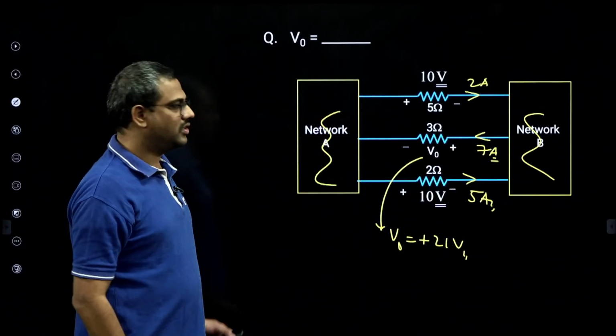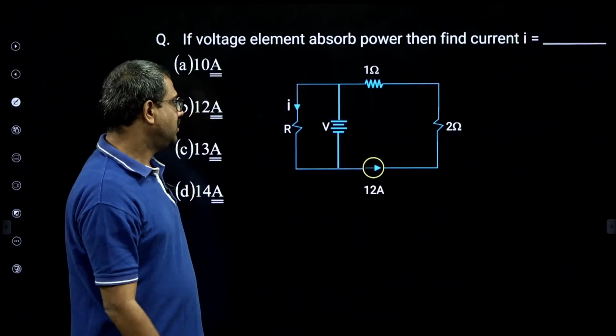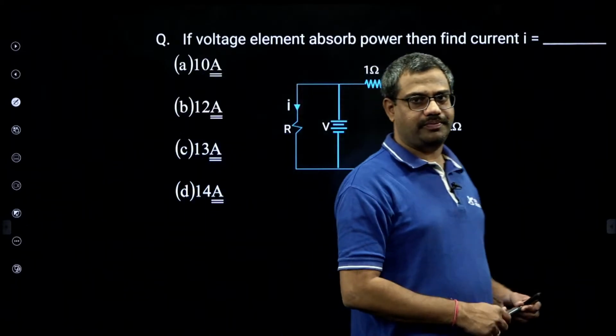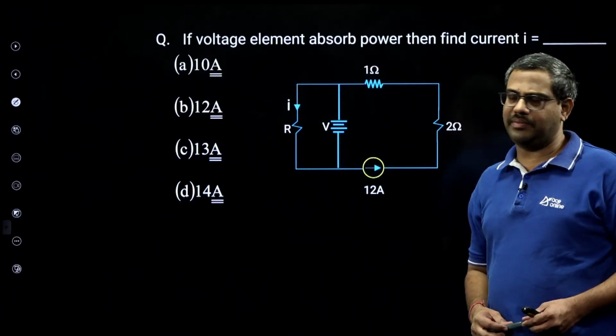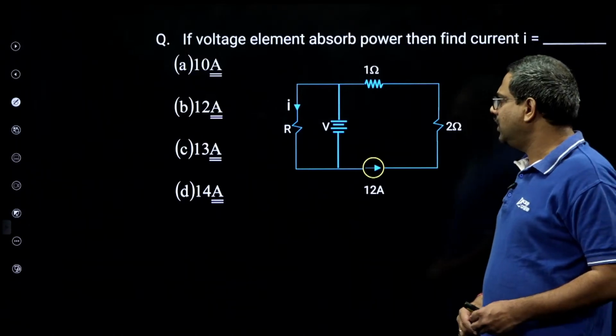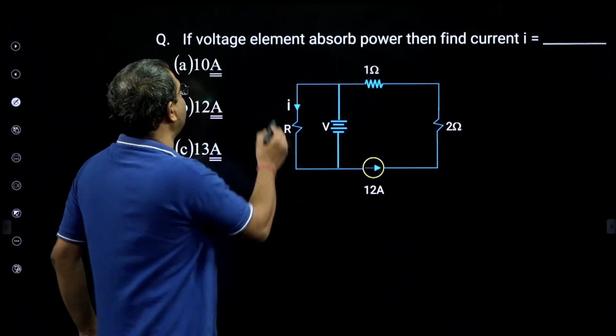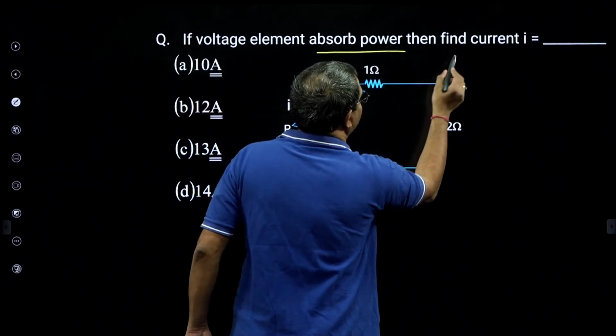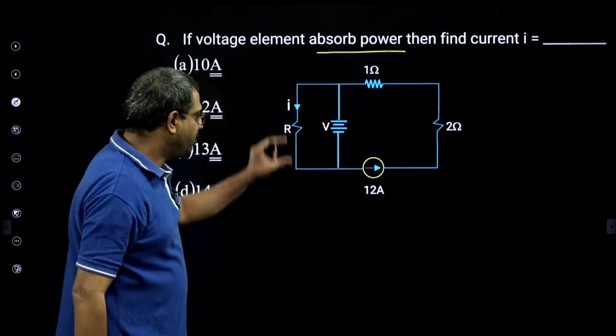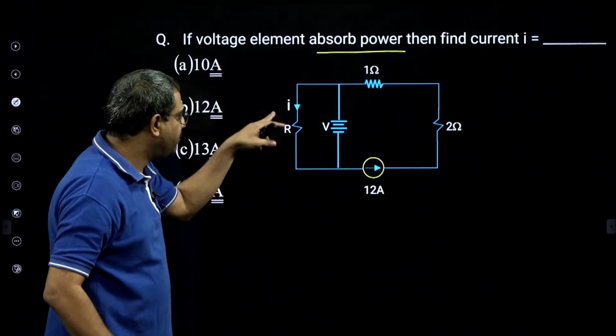Very interesting, na? So don't misunderstand, it is parallel. Now see this another observation bit. Very, very interesting. Observe, sir. Read the question, everyone. If voltage element absorbs power, then find current I.